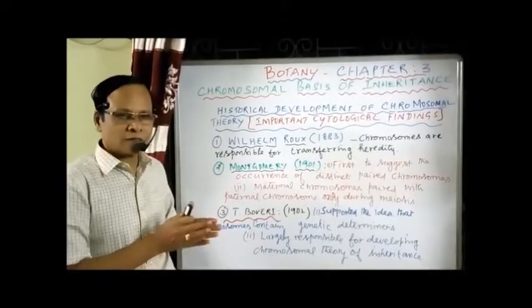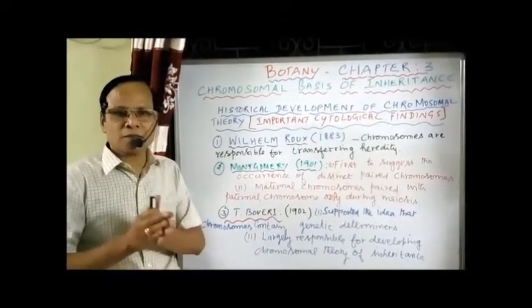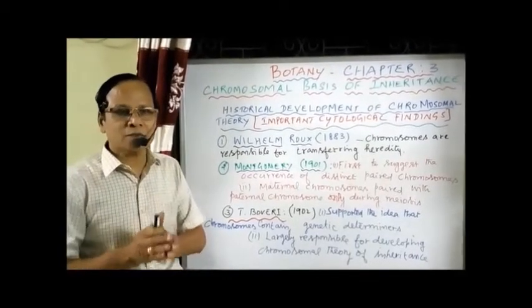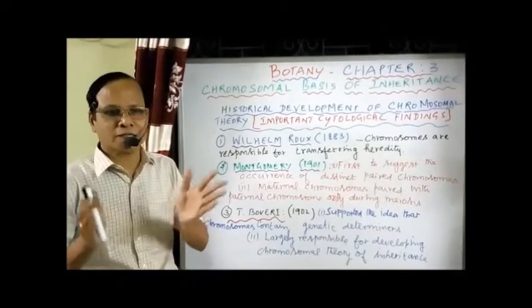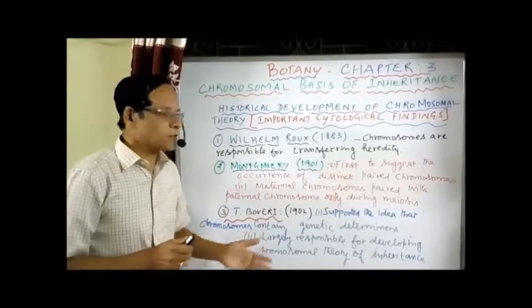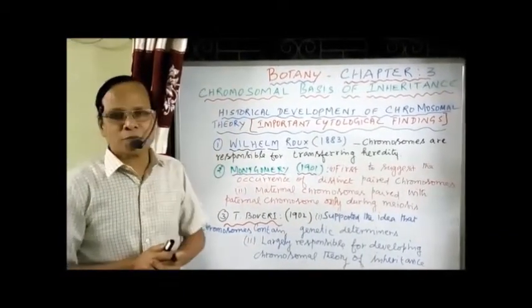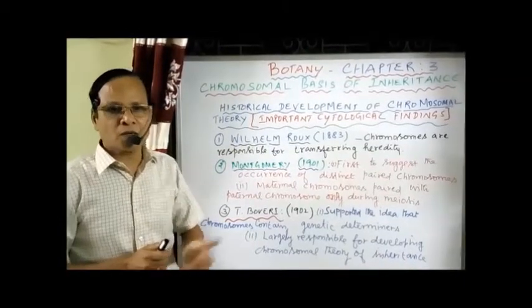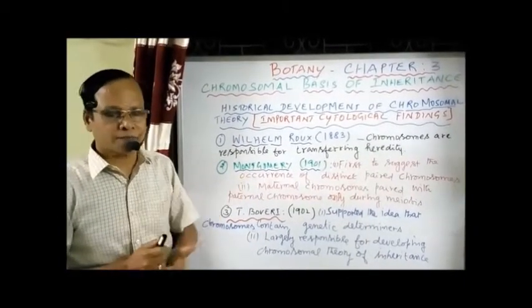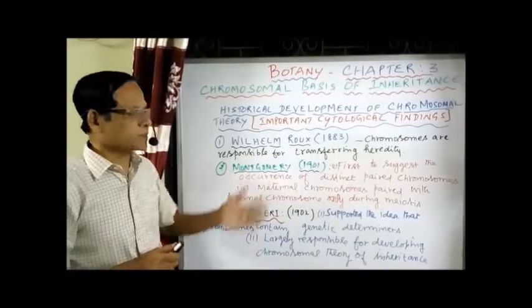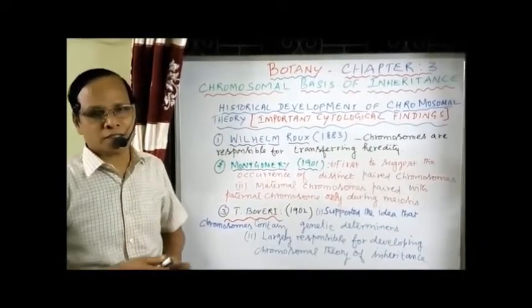Number 1, he supported the idea that the chromosomes contain genetic determinants, or the genes or the factors. He was largely responsible for the development of the chromosome theory of inheritance, along with another person by name Sutton. We'll see about that person, after which we have to go to the lesson.